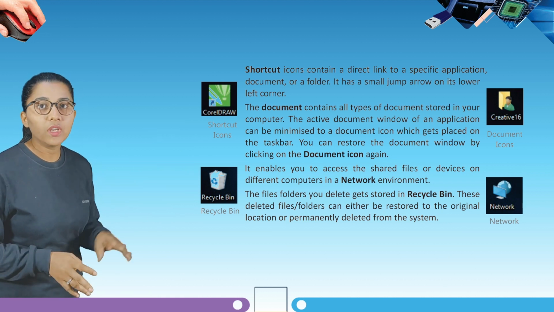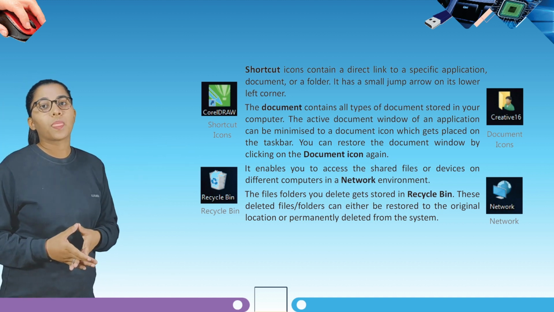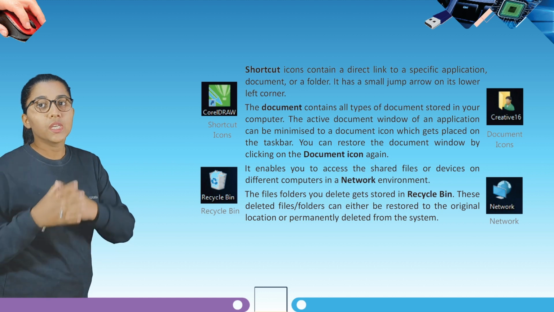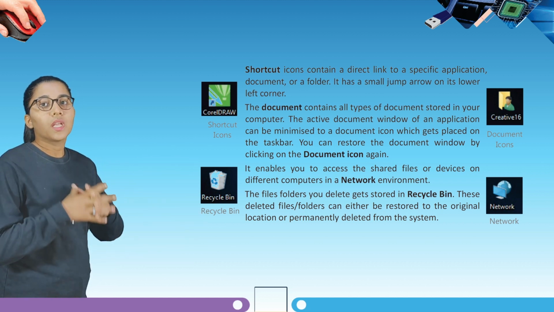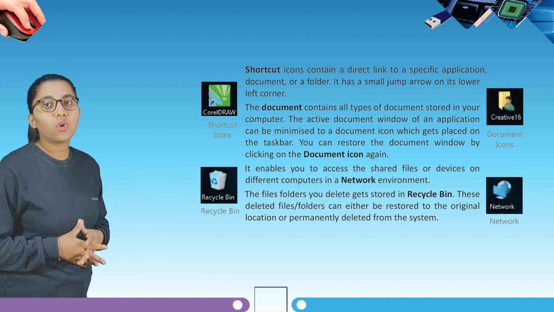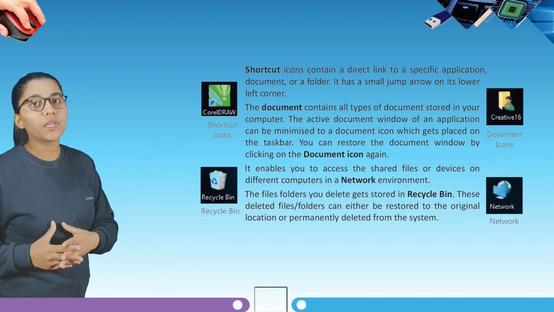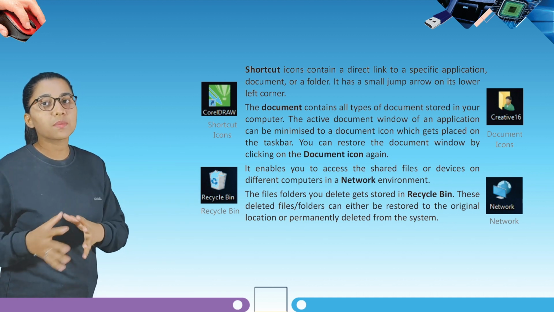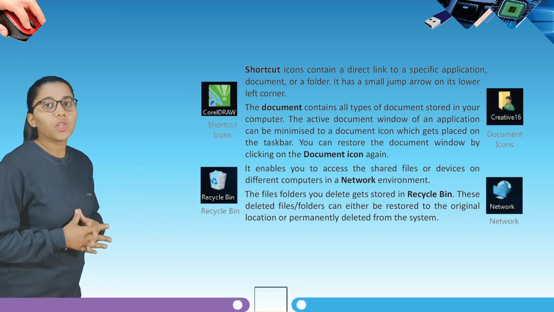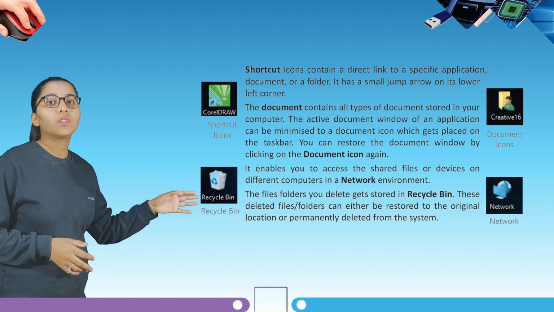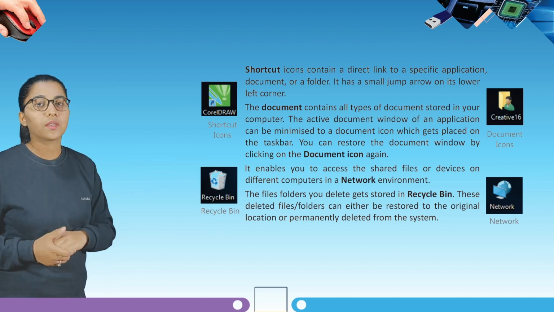Now next we have document icon. The document contains all types of documents stored in your computer. The active document window of an application can be minimized to a document icon, which gets placed on the taskbar. You can restore the document window by clicking on the document icon again.